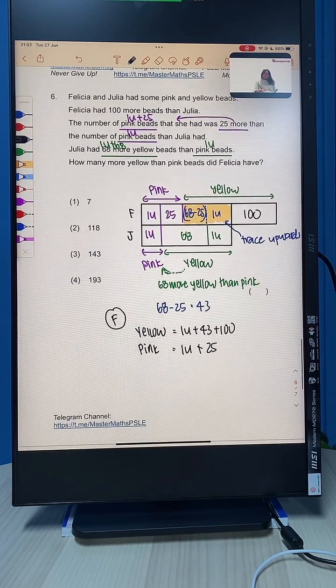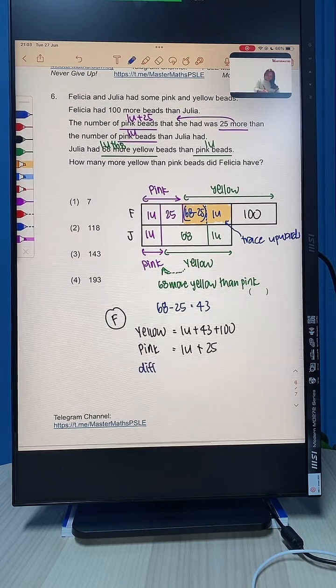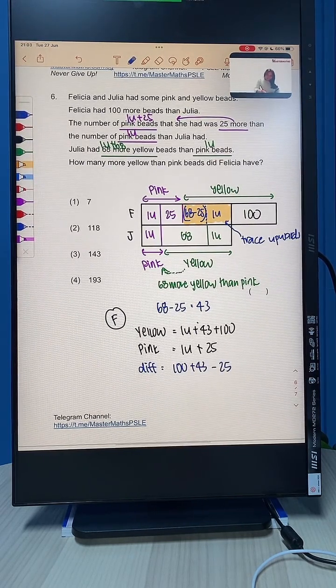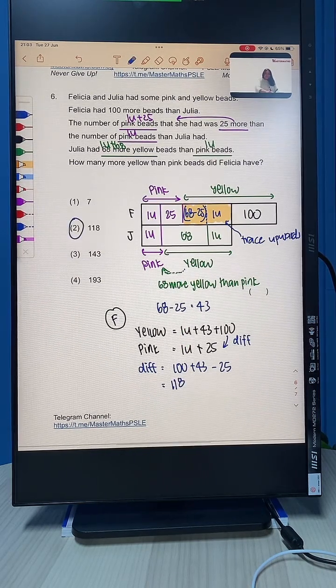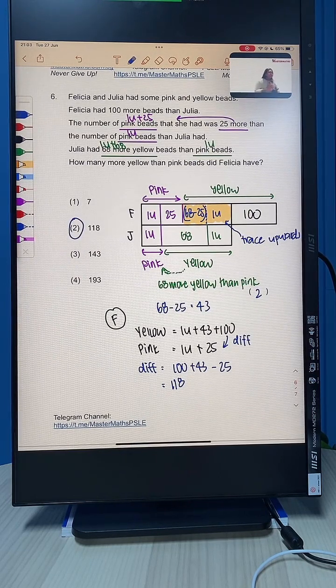So to find the difference, all we need to do is take 100 plus 43 minus 25, because the 1 unit is going to cancel out. That leaves us with our final answer, 118. So our final answer is 118. Understand?